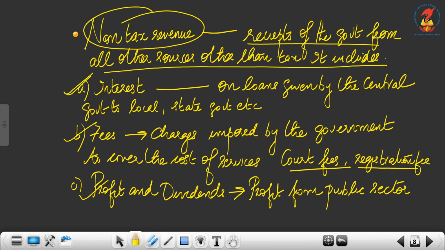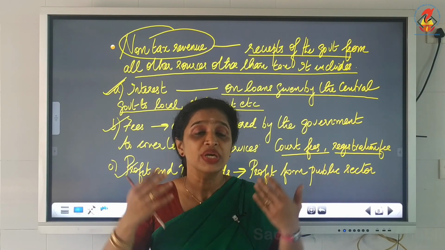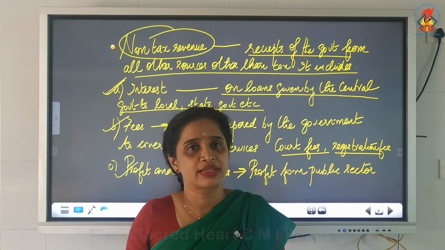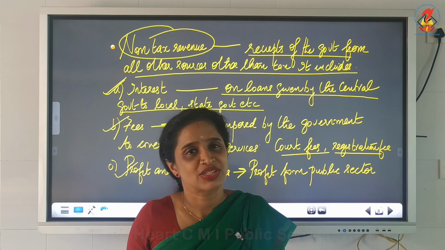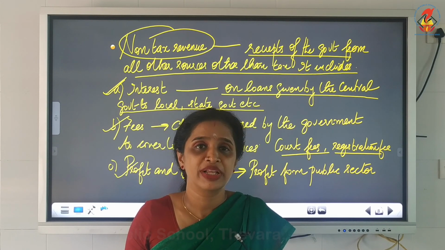First one is interest. Interest on loans given by the central government to the local government, state government, etc. Under non-tax revenue, the first component is interest.